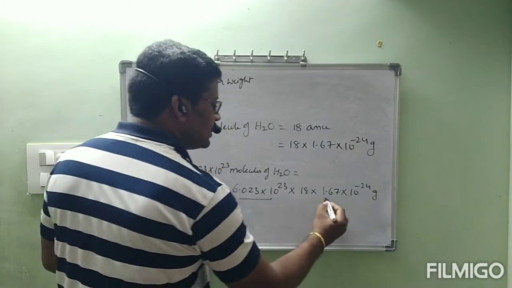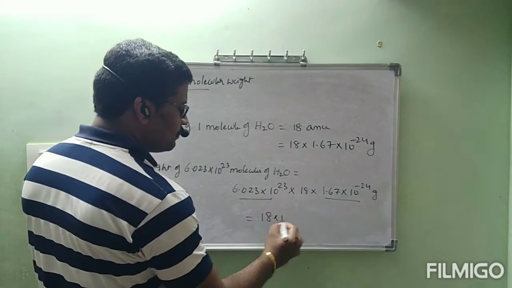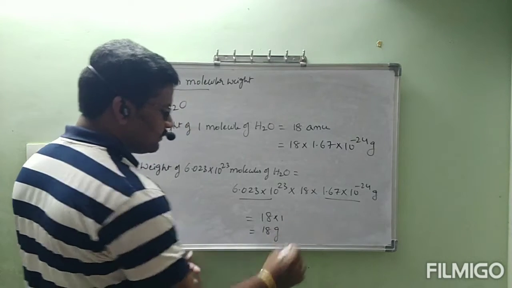This total value is equal to 1. So this is equal to 18 into 1, 18 grams.